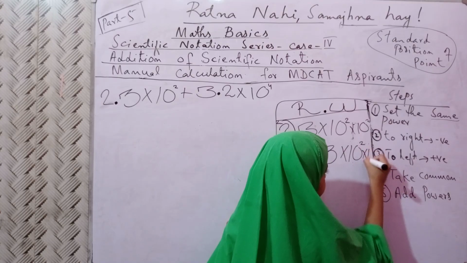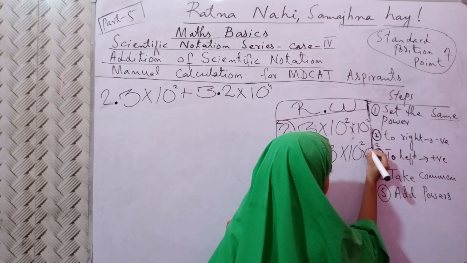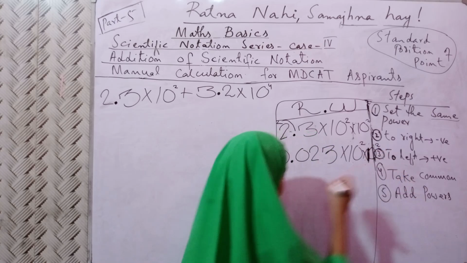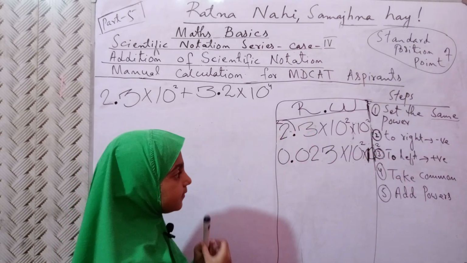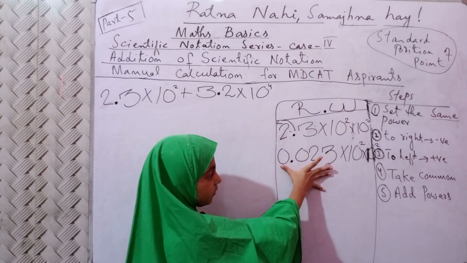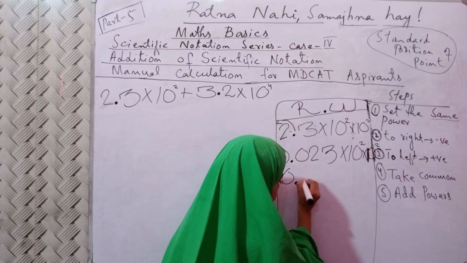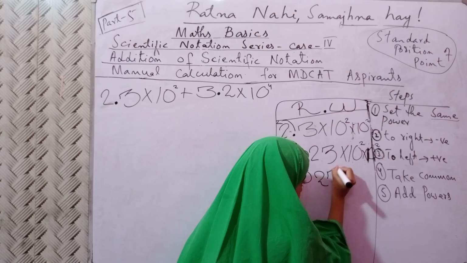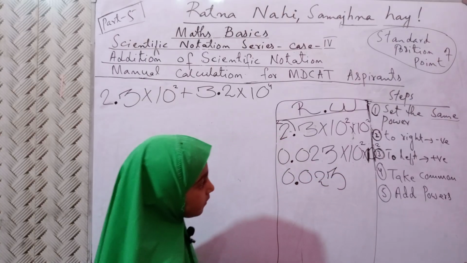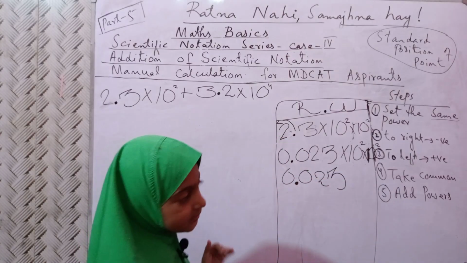First of all, we'll write down from here to here: 0.023.